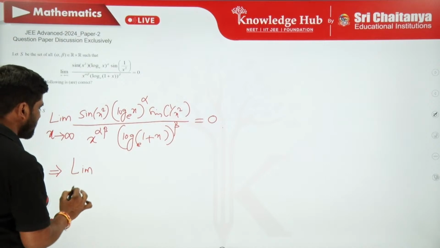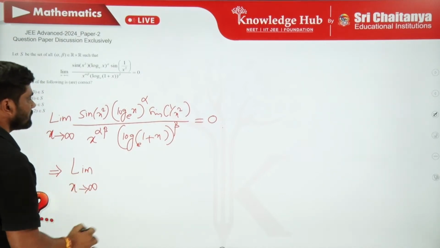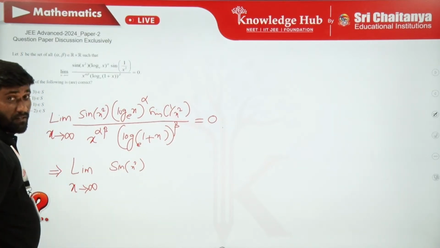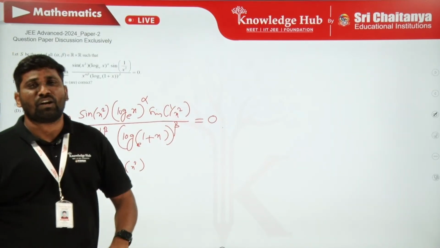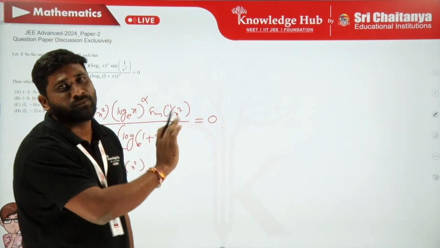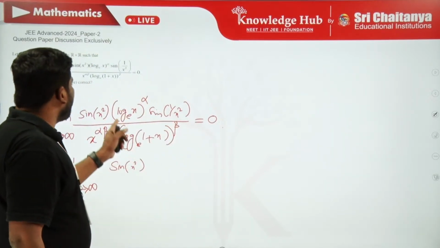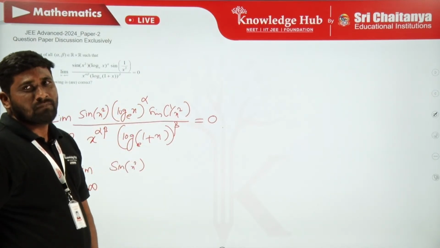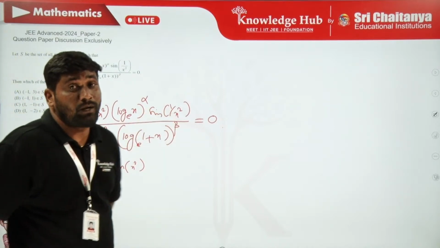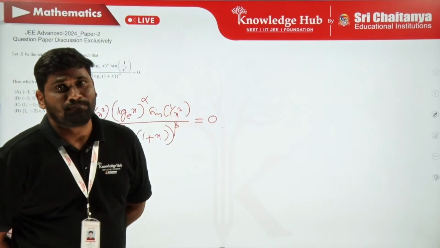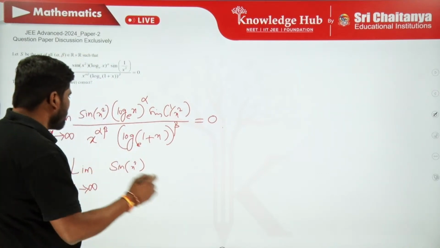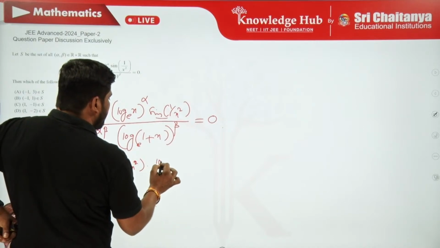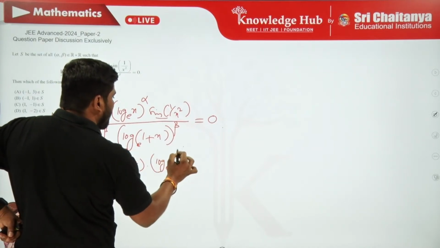Okay. So now when limit x is tending to infinity, x square gets to infinity. As x square is tending to infinity, sine of x square oscillates between -1 and +1. And as x is tending to infinity, log x also tends to infinity. Now sine of 1 by x square: 1 by x square tends to 0. Okay. Now, having this, I can do that with log x to the base e whole power alpha.